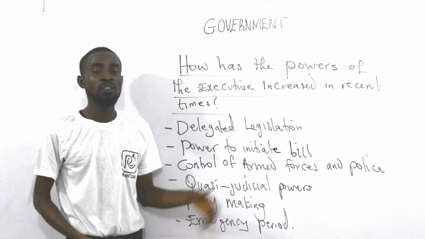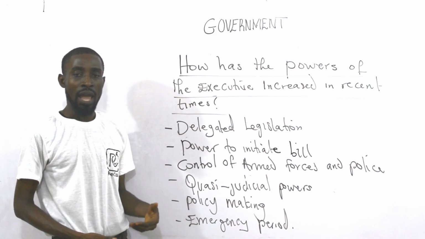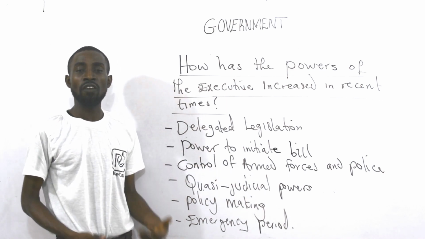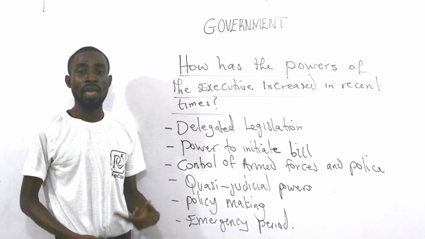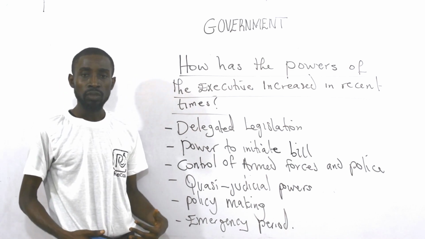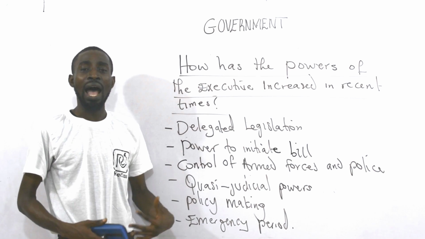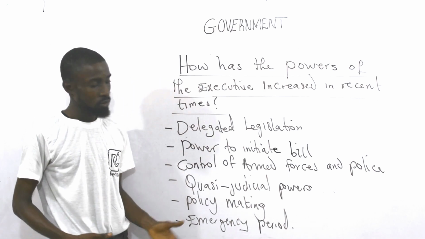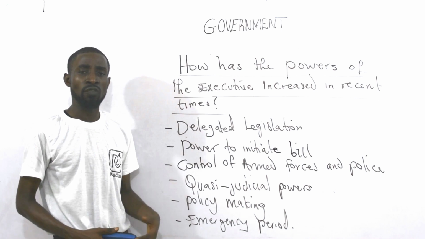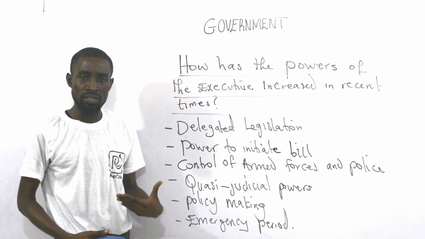So the initiation of the bill by the president has made the power of the executive increase in recent time. The governor of a state can also initiate a bill. Essentially, laws are to be made by the legislature. So if the president can now initiate the bill, that means the powers of the executive have actually increased in recent time.